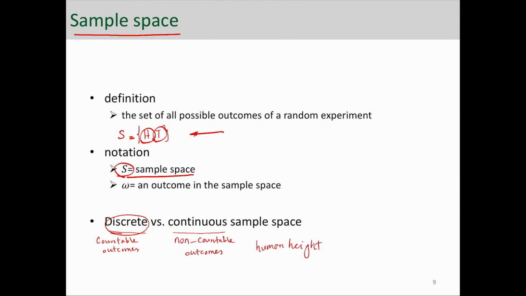The height of us humans is a continuous spectrum of numbers. Between each two numbers there are infinite numbers possible. That's why it's a continuous sample space. So that's the difference between discrete and continuous sample space.